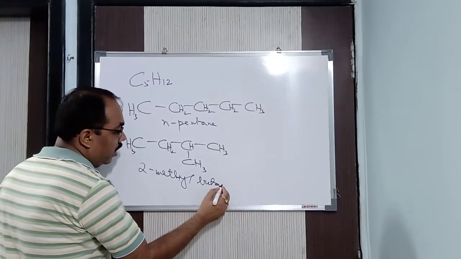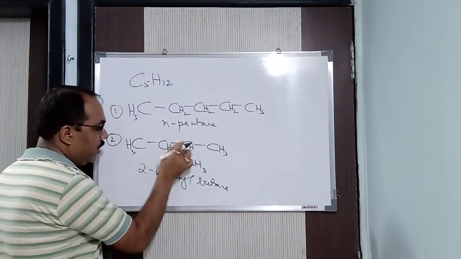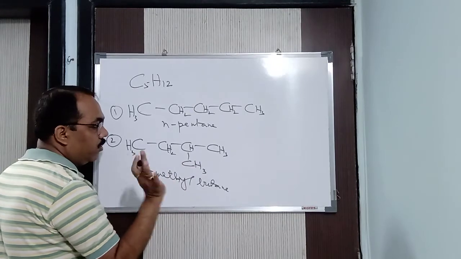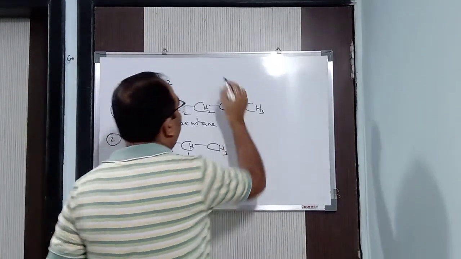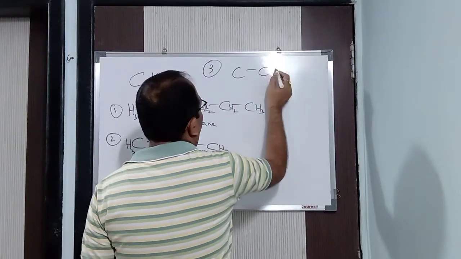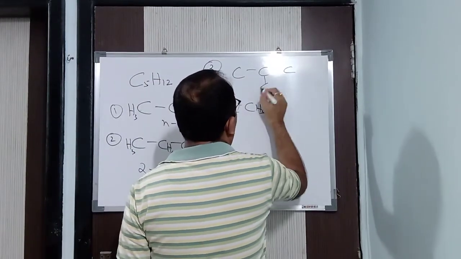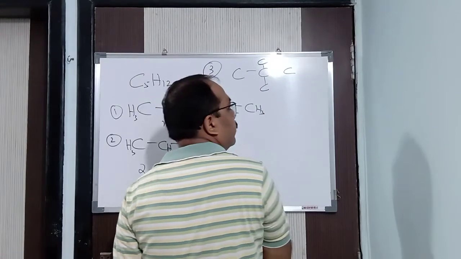2-methyl butane. See here, 4 carbon and a methyl at the second position. 2-methyl butane. Okay. What more can we have? Any more we can have? Yes, we can have. We can write in this way also.